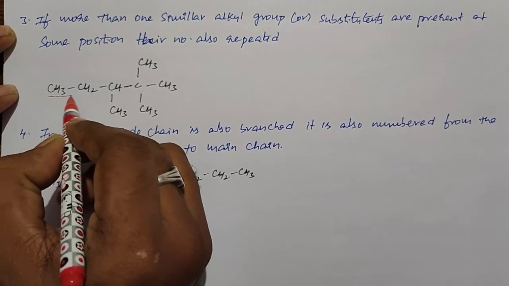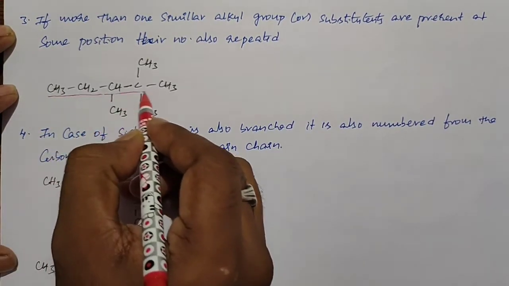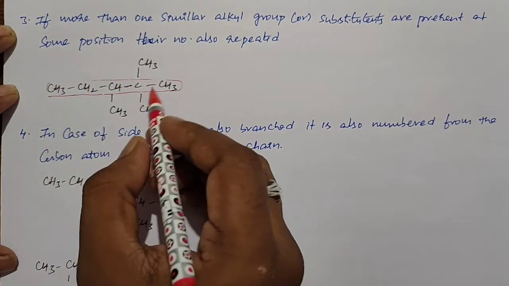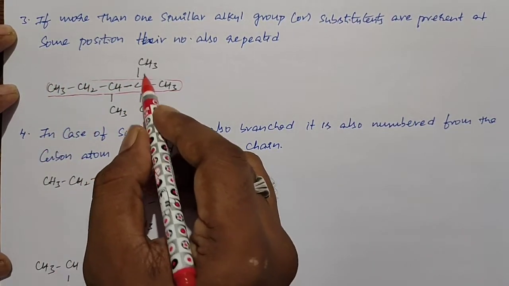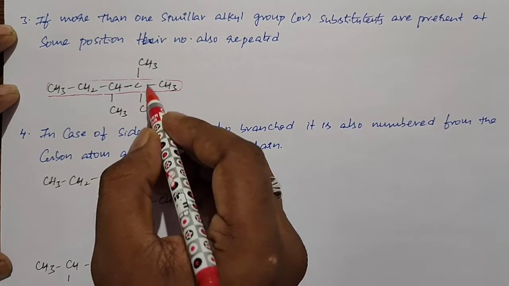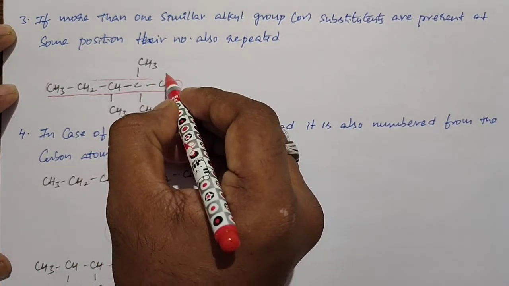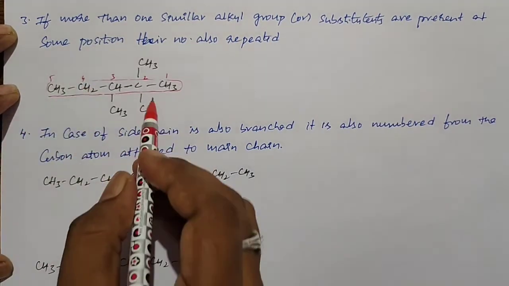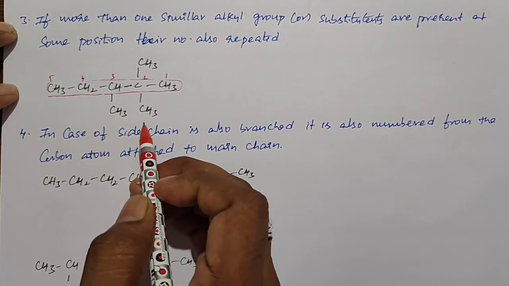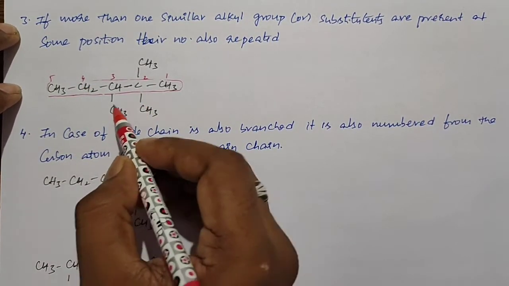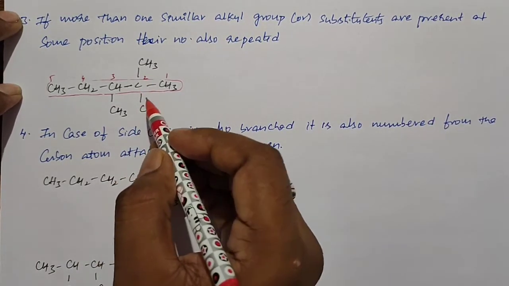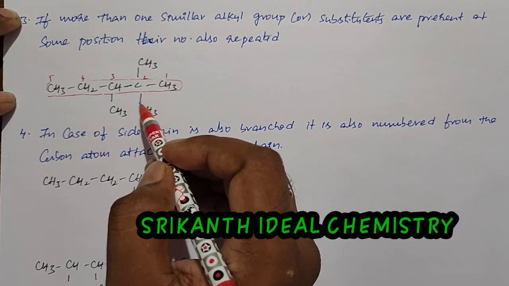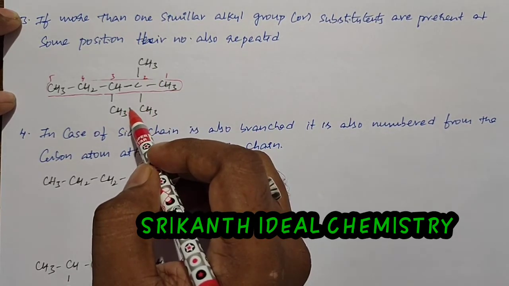For example, if you see this example, this is the parent chain, and we give the numbering from right to left. Why? Because all groups are present on the right side, so we get the least number. So 1, 2, 3, 4, 5. Here all the branches are methyl groups. So at the third carbon and at the second carbon we have only methyl groups. When observed at the second carbon, 2 methyl groups are repeated. So here there are 3 methyl groups in total.